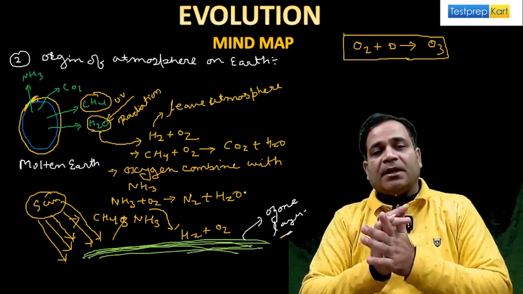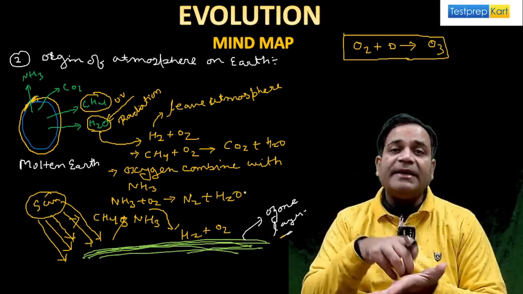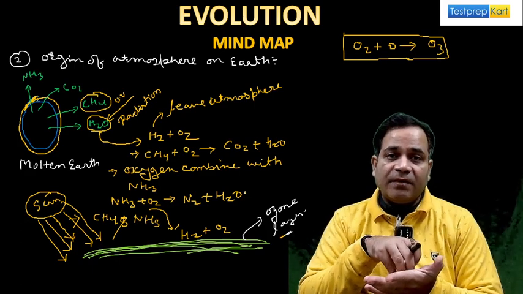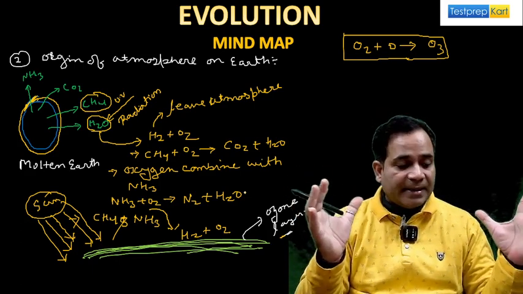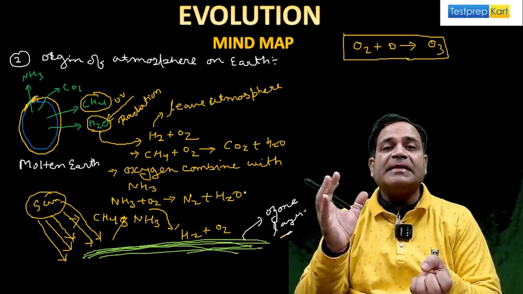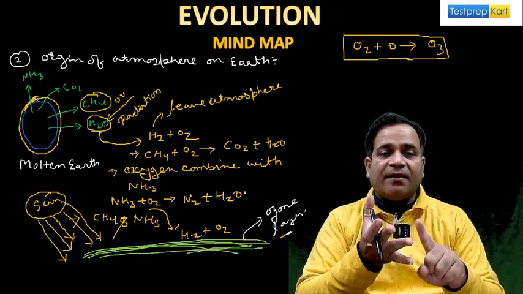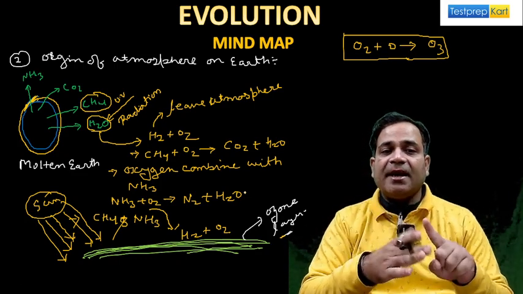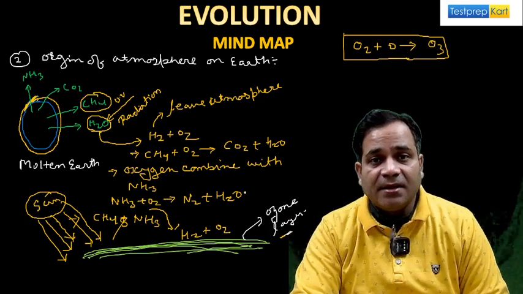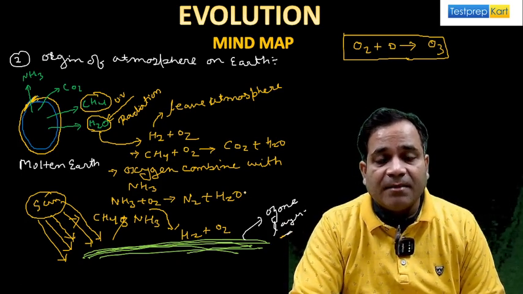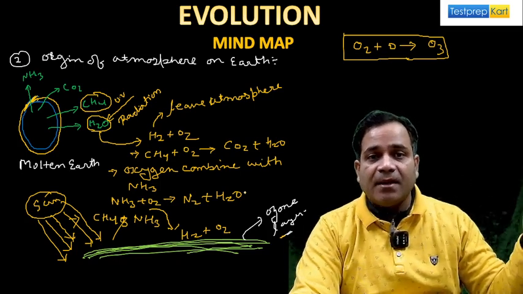Now here what we have to understand, listen carefully what I'm saying, because in previous time the earth is what? Molten earth. So this molten earth leaves various types of gases, my dear. The first, that is ammonia, then carbon dioxide, methane and water. So in the earlier time the water is not in the liquid state. You must keep in mind that the water is in the form of what? Gaseous state. Getting my point?